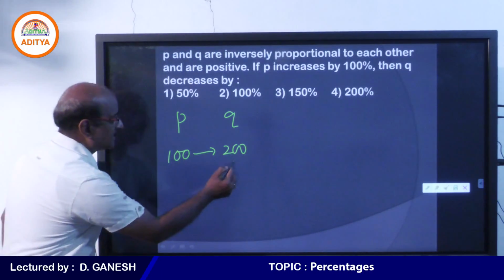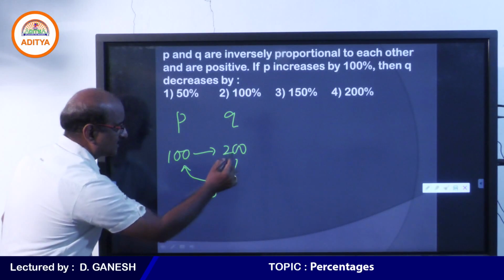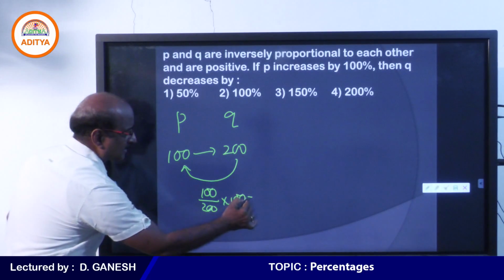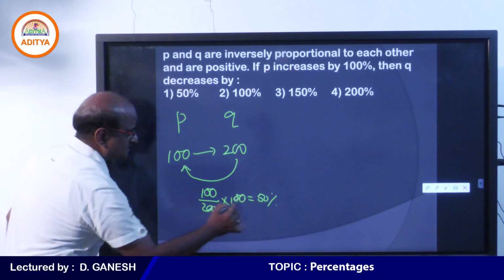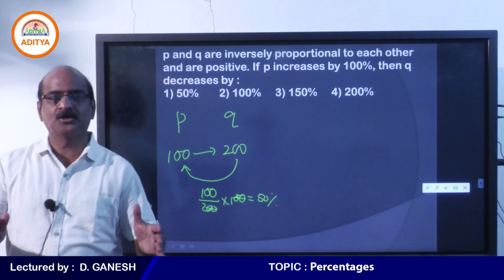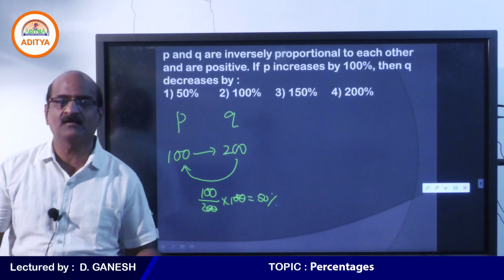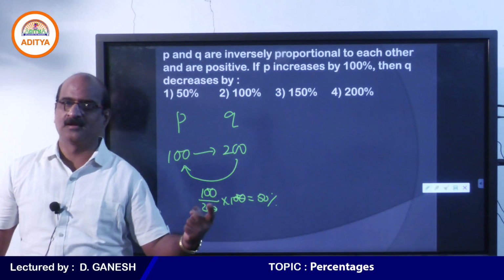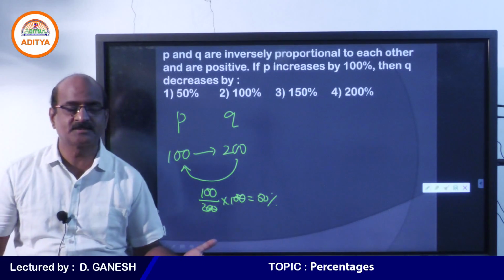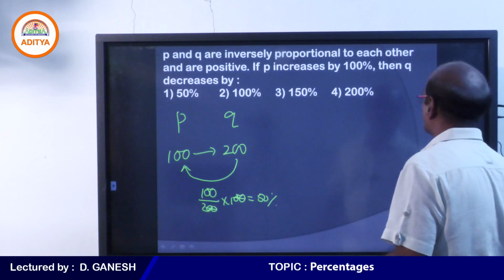Now we need to decrease Q. So tell me, student, how much do we need to decrease? We have to decrease 100 from 200. The number you are subtracting is nothing but 50%. Do you get it? Because we want to make 200 into 100. So it is the percentage decrease. You have to subtract 100 from 200. So the percentage decrease is 50%. Yes, students, I think we can move on to the next question.